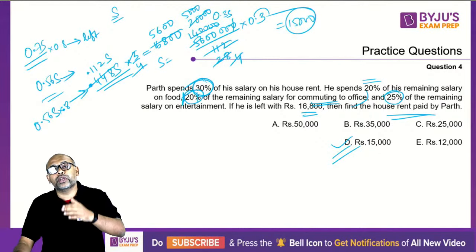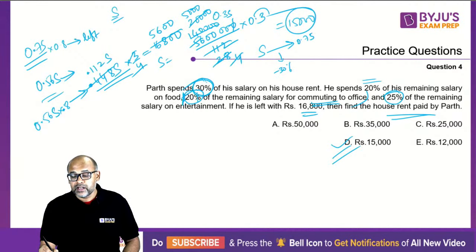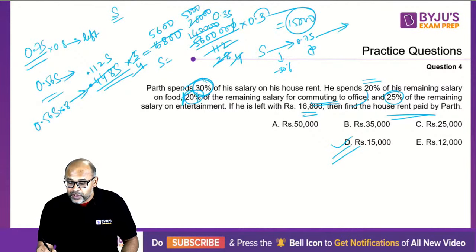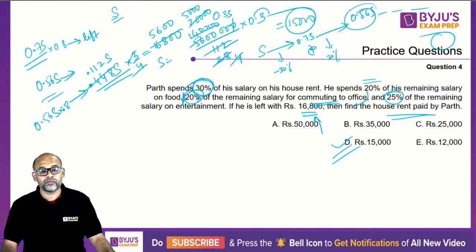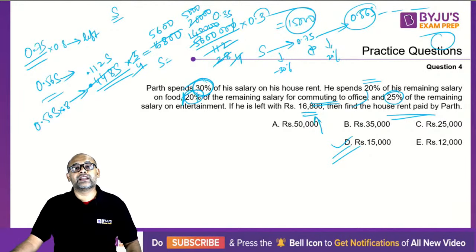So you start with S, 30% is gone. Minus 30%, so remaining is 0.7 S. So going in this, if you again take out 20%, then you'll get 0.56 S. So and so on and so forth. So you will be ending up with such kind of a value at the end, and that will be connected to a number given to you in the question. Okay, so that's your correct answer.